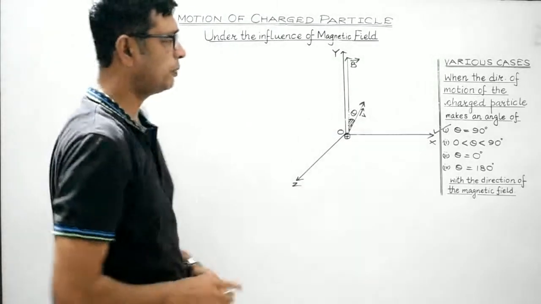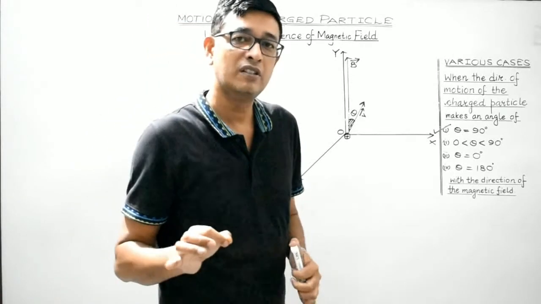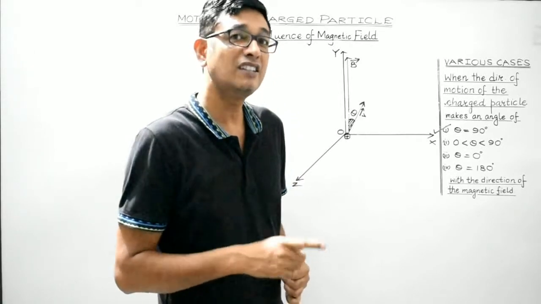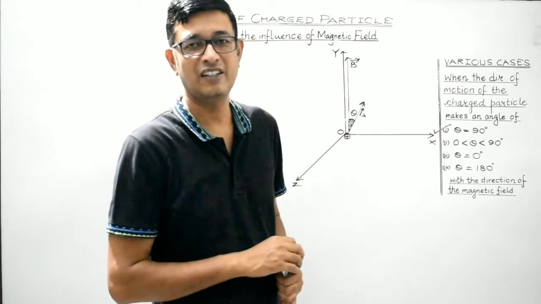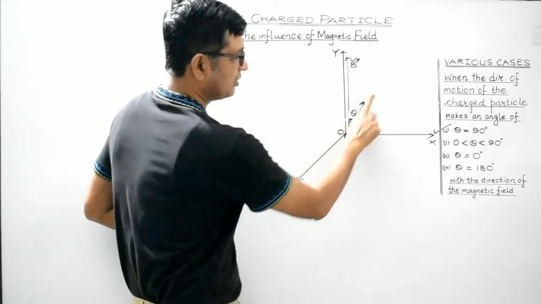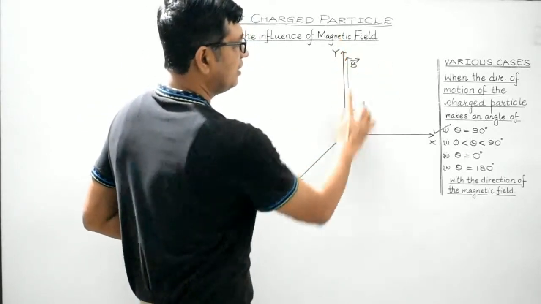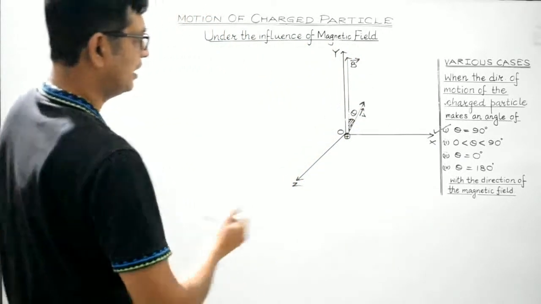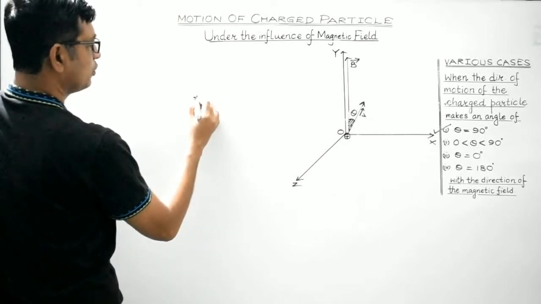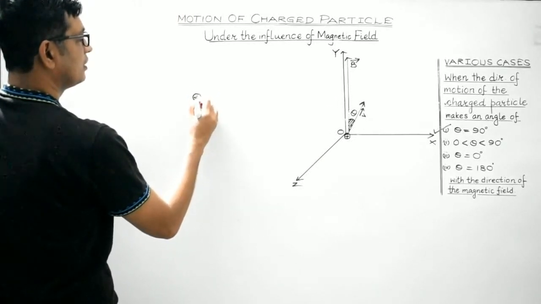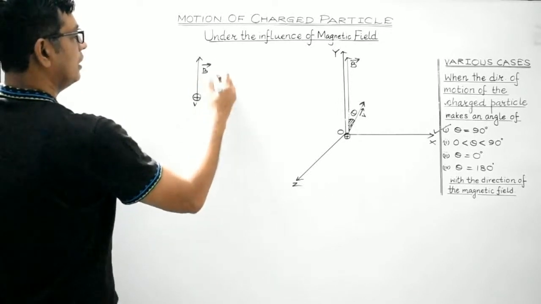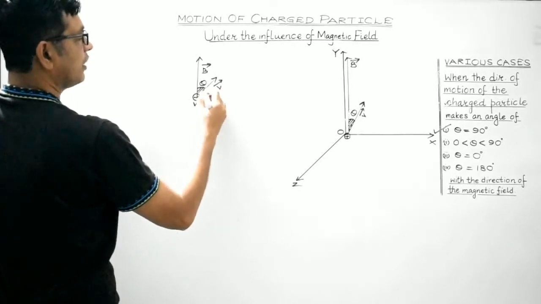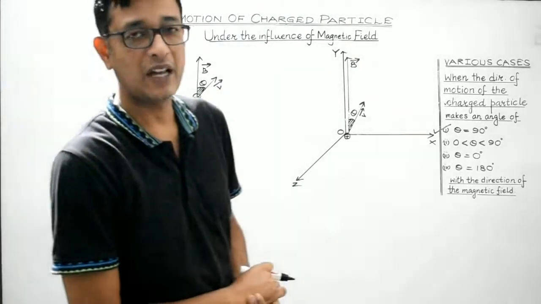Okay students, in this particular case, we have assumed the direction of motion of the charged particle, that is the velocity vector, is making an angle theta with the direction of the magnetic field, right? So this is the case. Let me draw this diagram over here. This is, suppose, the charged particle, right? This is the direction of the magnetic field and this is the velocity vector. Now the velocity vector is inclined at an angle theta with the direction of the magnetic field.